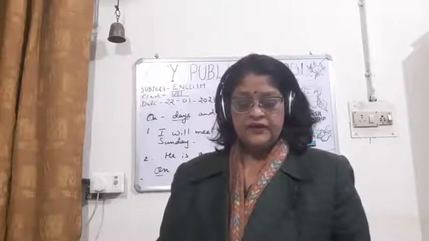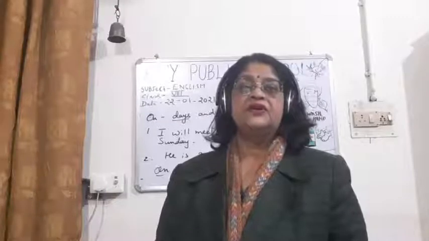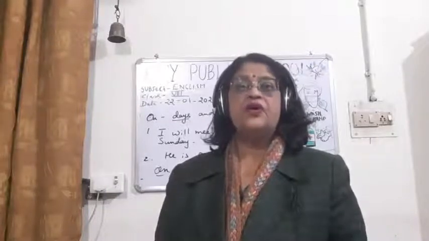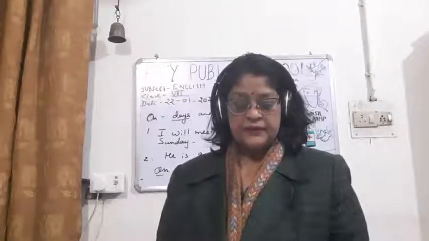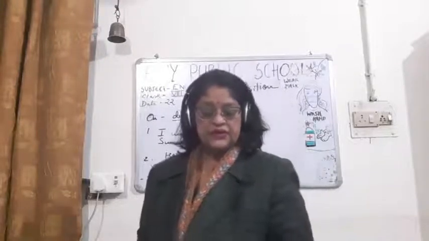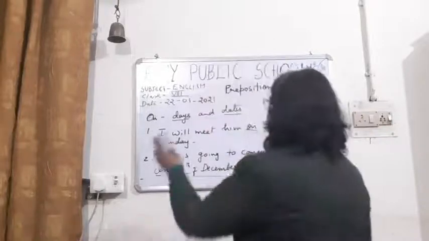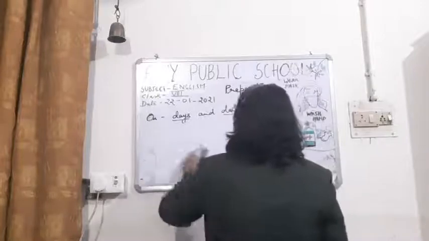Like then, children, on the evening of the 6th March, he will be arriving here. Then in is used with parts of the day, month, year, season. This is very important, children. So on is used with days and dates. 2D, just remember 2D.